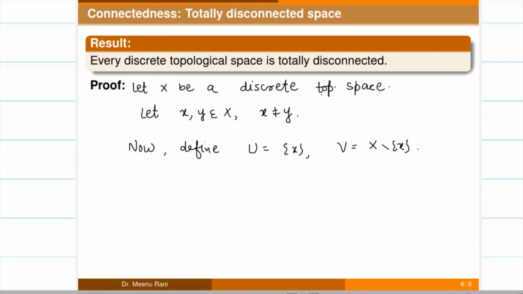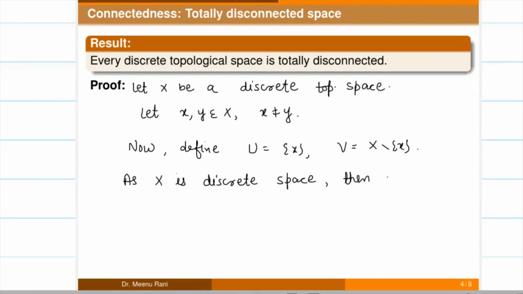As X is a discrete space, we know that any subset of X in this discrete topological space is open as well as closed.